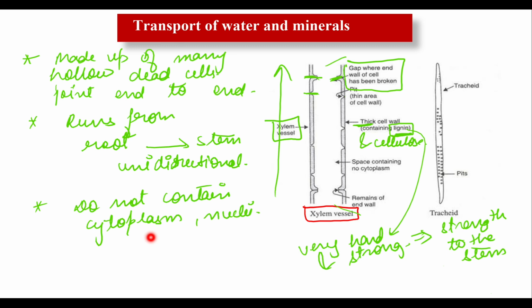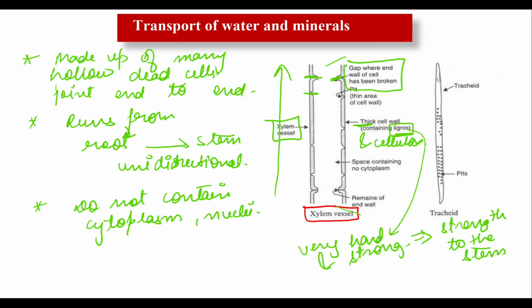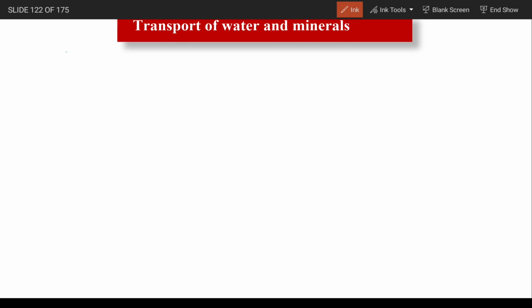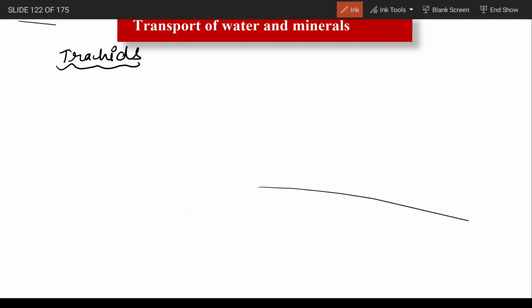Clear. So in flowering plants, do you know whether only xylem vessels transport water, or both xylem vessels and tracheids transport water? Let me talk about the tracheids, the next part of your xylem. First of all, we will talk about tracheids. Then we will discuss the mechanism of transport of water and minerals in plants. So here I am going to tell you about the tracheids. Now write down: tracheids.